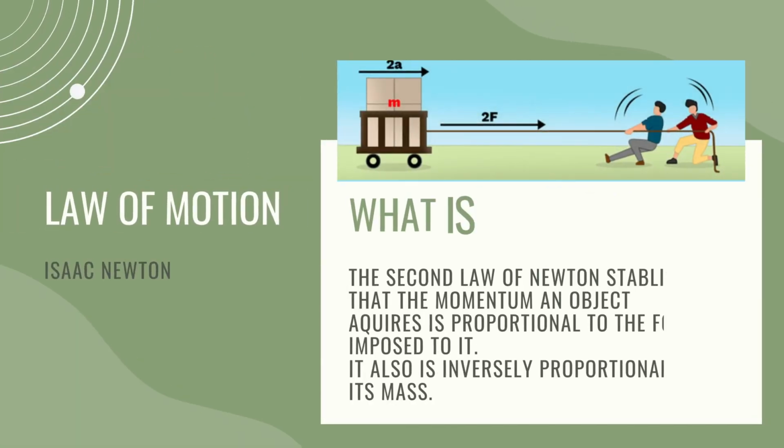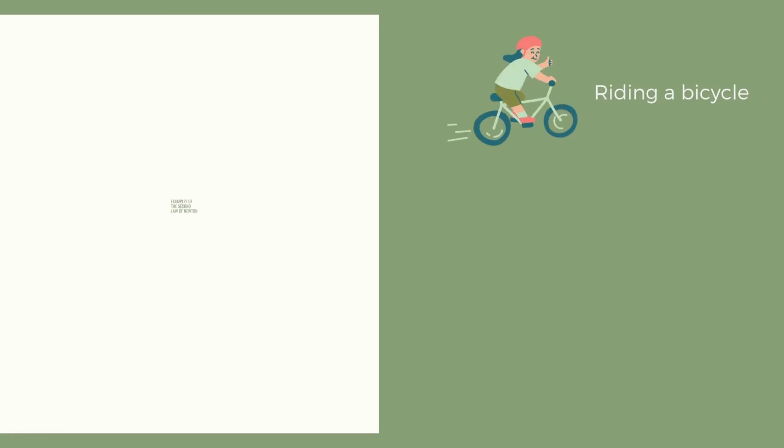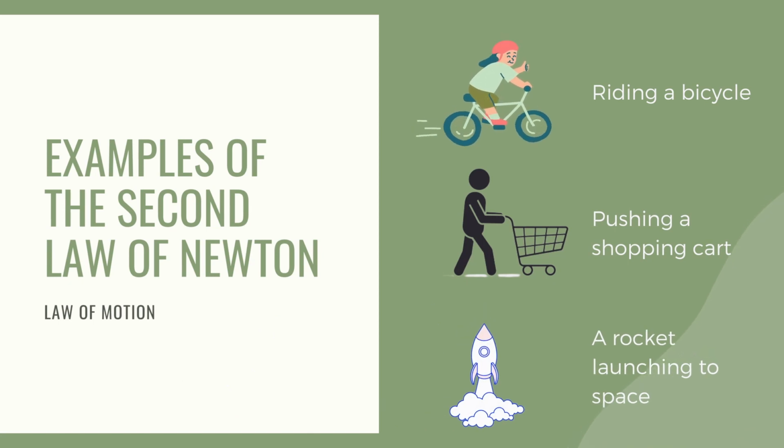The second law of Newton, also known as the law of motion, states that the momentum or acceleration a body gains is proportional to the force that is applied to that object, and inversely proportional to its mass. Some examples of this phenomenon are when riding a bicycle, the force you put in the pedals determines the momentum that the bicycle acquires, or when pushing a shopping cart, it will be easier or harder to move if it's empty or full. It can also be seen in rocket launching, where it needs a lot of thrust to lift the whole thing into space.